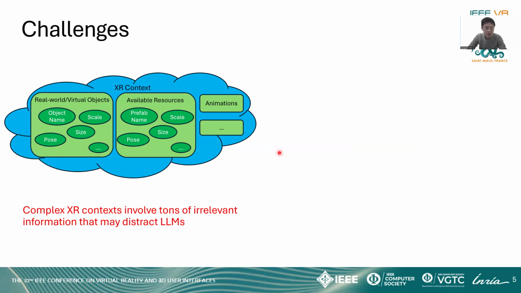However, this approach also faces some challenges. Typical XR environments can involve tons of irrelevant information, and those can distract the LLMs. For example, if the user wants to place a calculator onto a table, there may be several tables, and it's difficult for them to accurately identify which is the correct one to create the objects on.